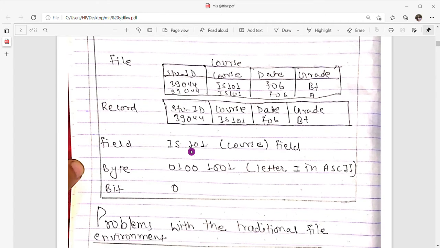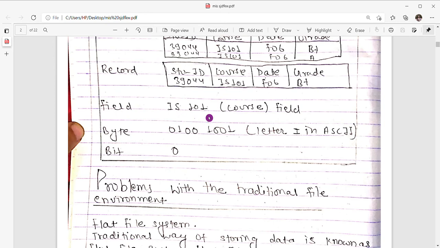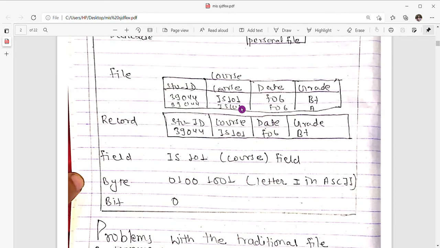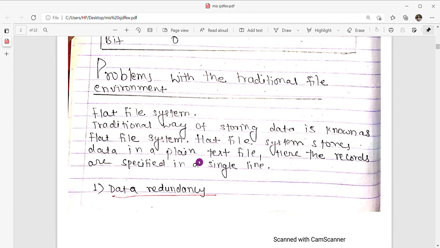So now a record is like this: student ID, course ID, date, grade. Field is like IS101 course field. Here the course is a field, you can see here, and byte is in the form of 01001001, letter I in ASCII, and each digit is a bit. So now coming towards the problems with the traditional file environment.